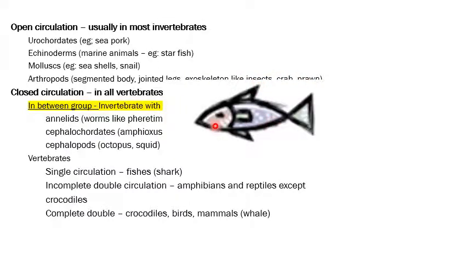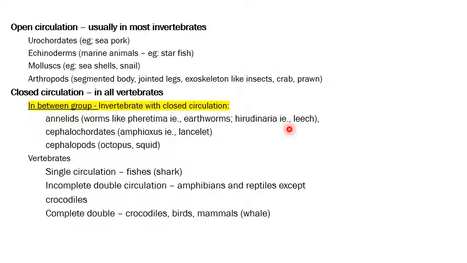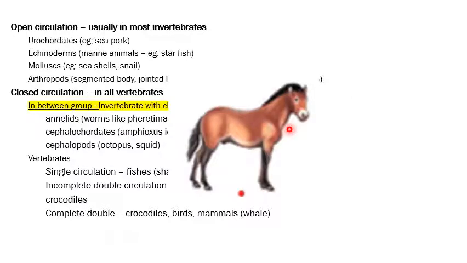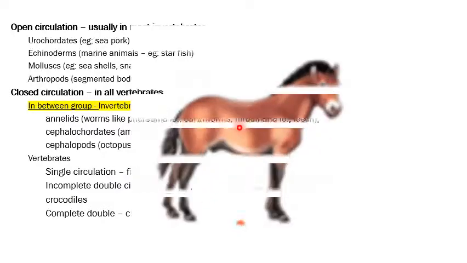These are fishes. Fishes will come under closed circulation because it is also a vertebrate and it is having the gills, single circulation. The main example is shark. And this is a horse. The horse is a mammal and hence it will be having complete double circulation.